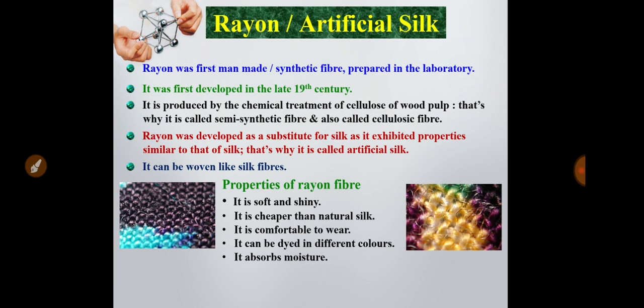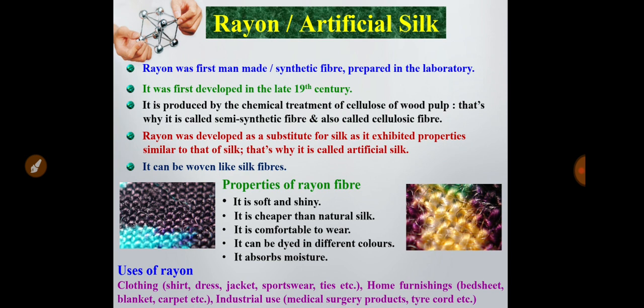It is comfortable to wear, and it can be dyed in different colors. You can see from the pictures that there is a variety of colors. And it also absorbs moisture, that's why you can wear it comfortably.